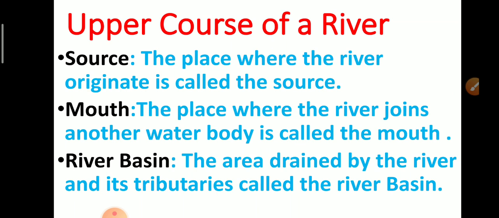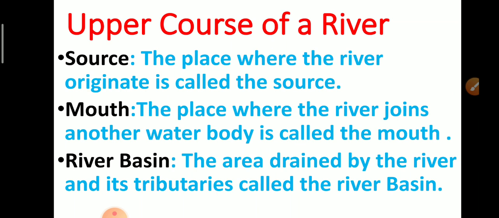Upper course of a river. Now, what are the key terms? The source, mouth and river basin. The source is the place where the river originates. जहाँ से river originate होती है, that is known as the source. For example, Ganga is originating from Gangotri glacier. So the source of Ganga is the Gangotri glacier.